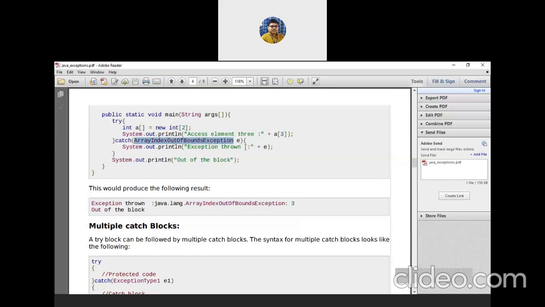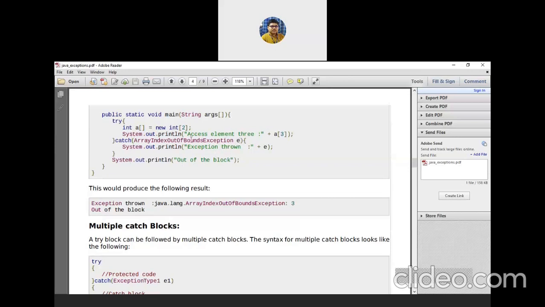So that's why you have to write ArrayIndexOutOfBoundsException e. And what have you written? You have written "exception thrown" and you are trying to print e. What actually e is, is an object. And I earlier told that when I print the value of e, it is transferred to a string by calling the toString method, and it returns a string for that object.